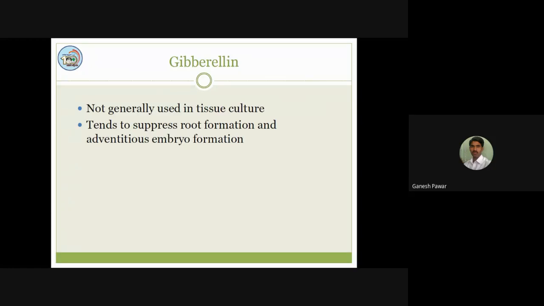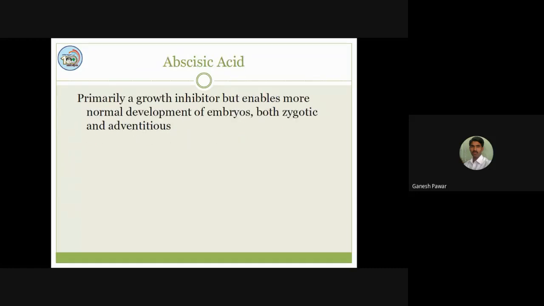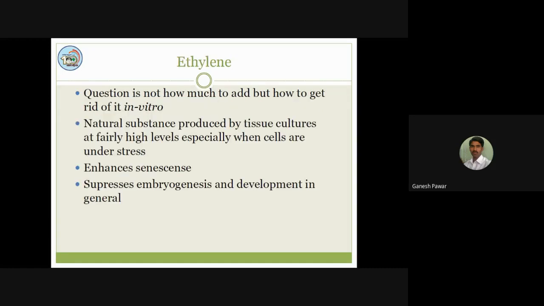After that, gibberellins are actually not that much used in tissue culture media. But for separation of root formation and formation of adventitious embryos, we can use gibberellin. As well as for the growth of meristematic tissue or growth of axillary buds, when we have to take the tissues disease free, you can directly use gibberellin for rapid growth of the apical buds. Abscisic acid is generally not used, but for adventitious embryo formation or embryogenesis, you can use abscisic acid.